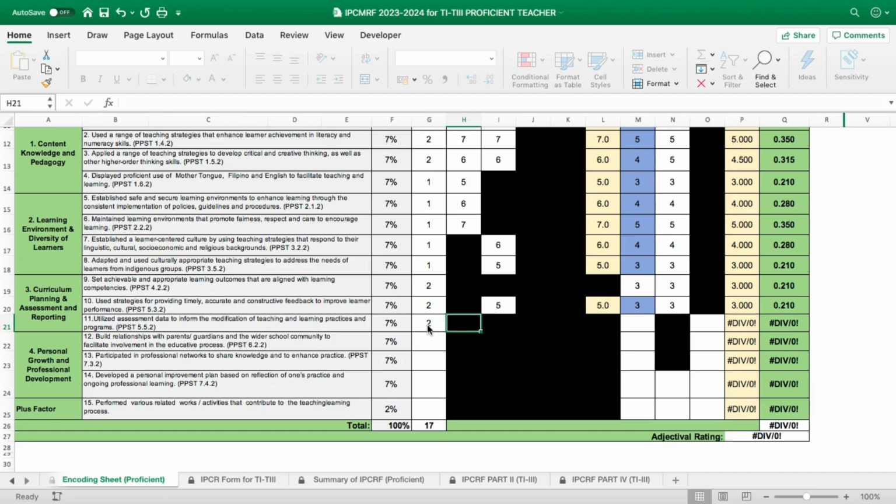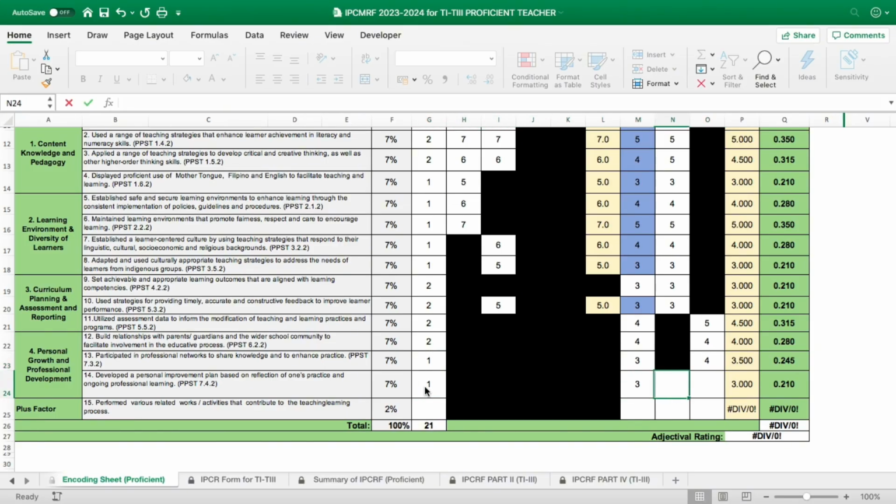So makikita nyo yan, mamaya po is automated na to. Next is 4, 5. For the objective 12, we have here 3, 4, and 4. Next, also let's try to do this 1, 3, and 4.